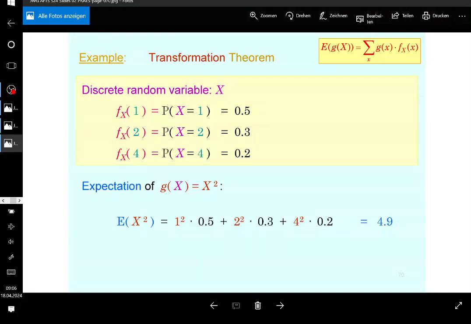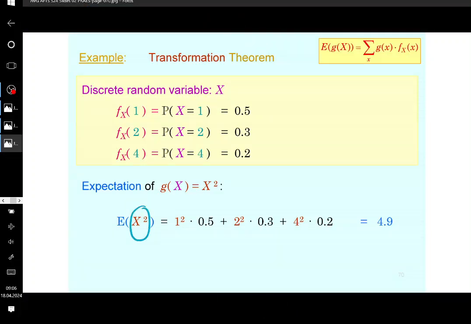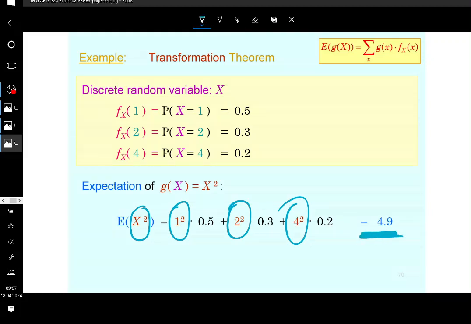Is it understandable, guys? So if you want to take the expectation of a transformation, whatever the transformation is, and if the random variable is discrete, then all you would need to do is just to transfer the realizations of the random variable and to keep the probabilities as they are. Okay, so that's what the transformation theorem is about. Okay, so this allows you basically to address higher moments of a random variable. For example, this is the second moment, guys. Okay, so the second moment was 4.9.